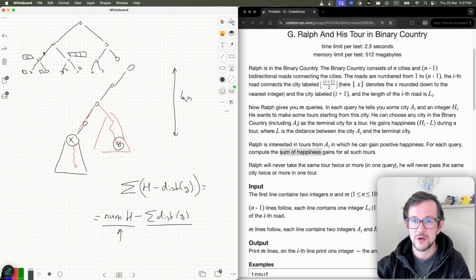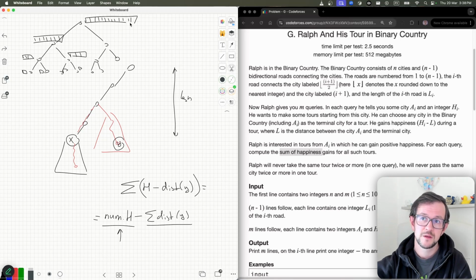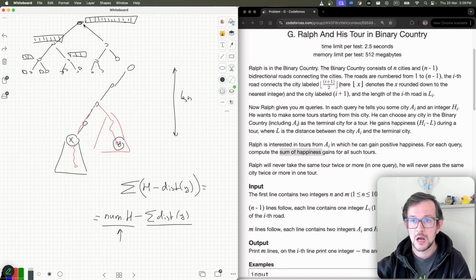Here I will have an array of all 7 possible distances, and here an array of all distances, something like 13. So in every node, I will keep an array of all distances to all nodes inside this subtree.